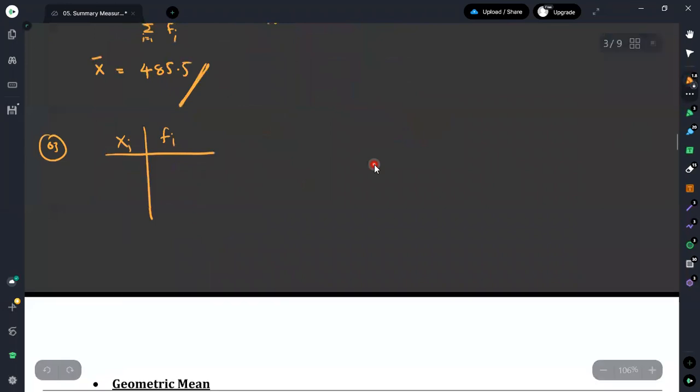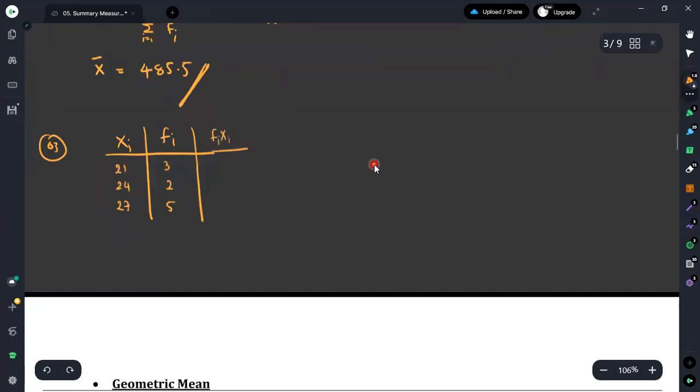Suppose that you have xi, and I will write just an arbitrary set of values. Here it is 21, 24 and 27. I will take these three values. Then the frequencies are given as 3, 2 and 5. Now what we have to do first is take the fi times xi value.